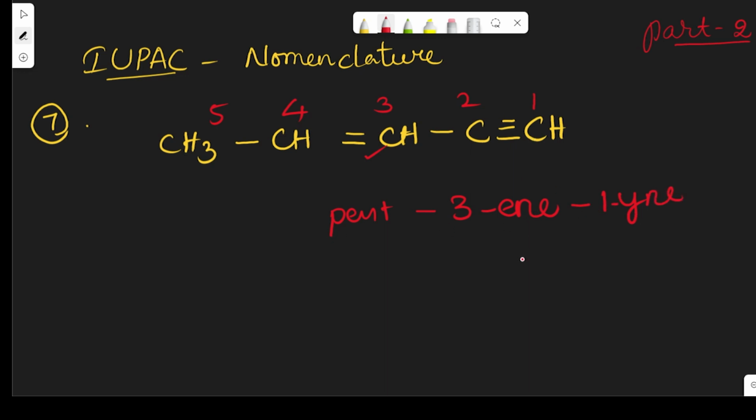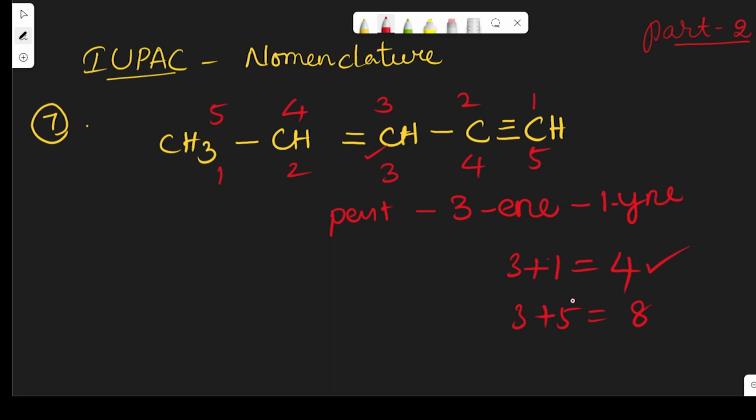Here also we are using the least sum rule only. 3 plus 1 is equal to 4. When we give numbers the other way, 3 plus 5 is equal to 8. That is why we are applying this. While we are discussing all the examples, we are applying the same rule.